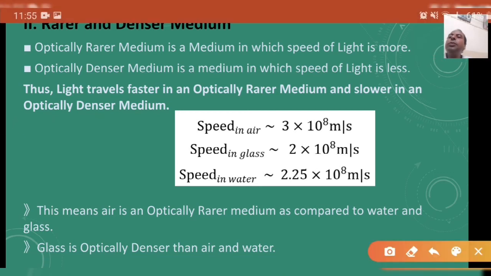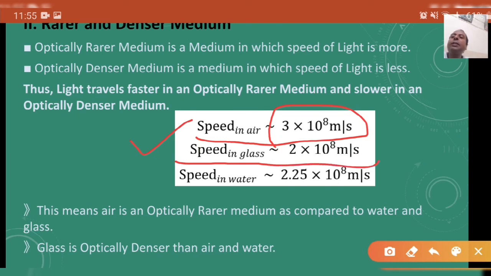Now you can see this comparison: speed of light in air is 3 into 10 to the power 8 meter per second, speed of light in glass is 2 into 10 to the power 8 meter per second, and speed of light in water is 2.25 into 10 to the power 8 meter per second.